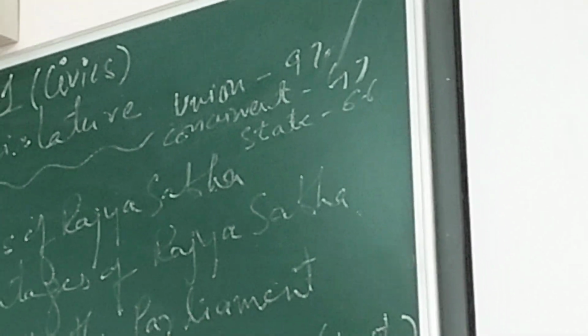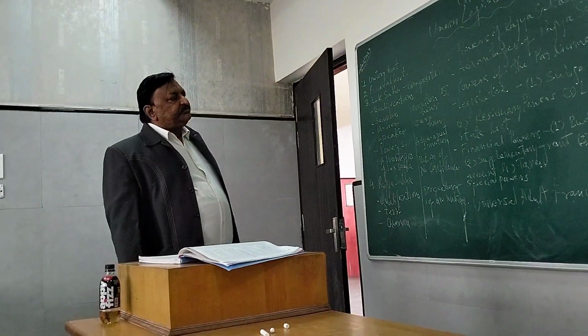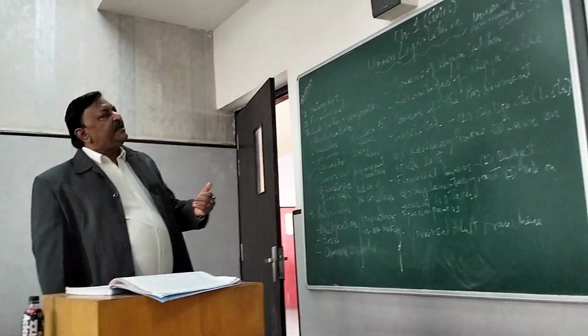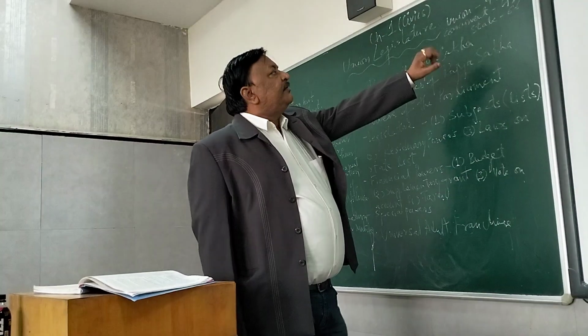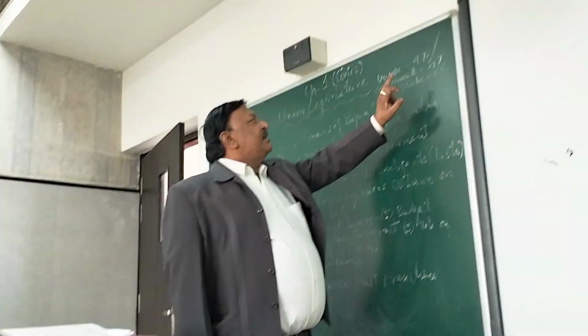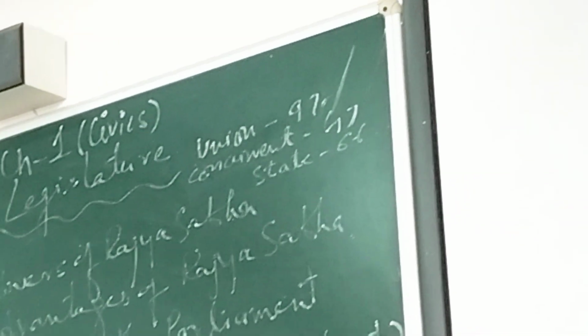Now what is a subject? These are basically the topics on which the law can be made. And what is the meaning of this list? The meaning is this, that the union government has the full right to make laws on the 97 subjects. The state government has the full right to make laws on the 66 subjects. And the concurrent list, that means the common list, has 47 subjects in which both the central government and the state government can make laws.